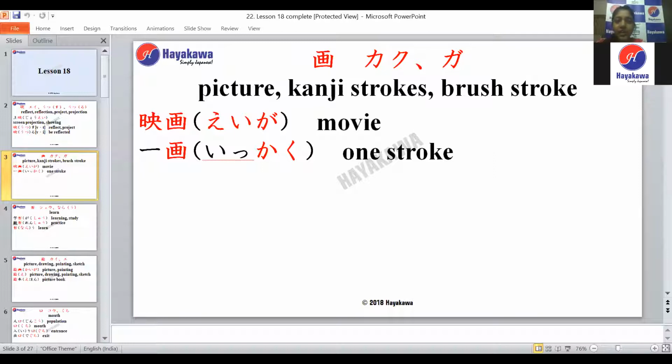The second one, like I said, is for brush stroke. As you keep going ahead, you will learn how important brush strokes are. That's why I always show you the stroke order after explaining the kanji, because it's very important. The number of strokes is also equally important. We count strokes with this counter called kaku. For example, one stroke will be ikkaku. So kaku is for your kanji strokes or brush strokes. Any doubts?